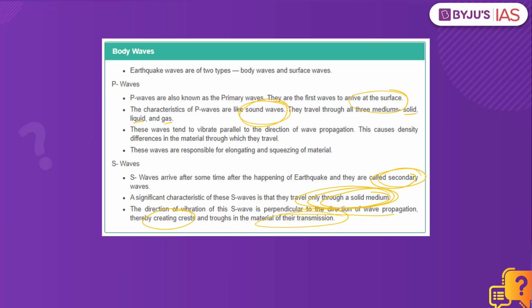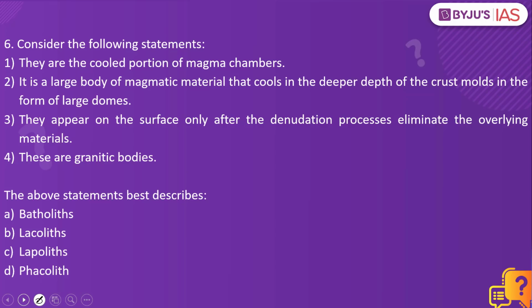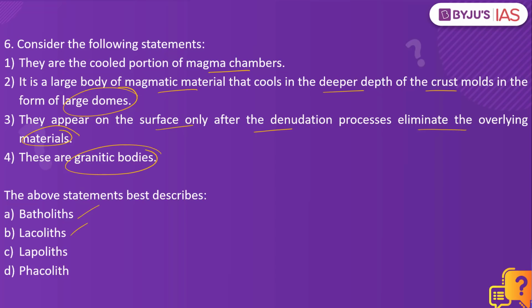Now let's look into the next practice question. Consider the following statements. They are the cooled portion of magma chambers. It is a large body of magmatic material that cools in the deeper depth of the crust, molds in the form of large domes. They appear on the surface only after the denudation process eliminates the overlying materials. These are granitic bodies. The above statements best describe batholiths, laccoliths, lapoliths and phacoliths. The answer to this is batholiths.